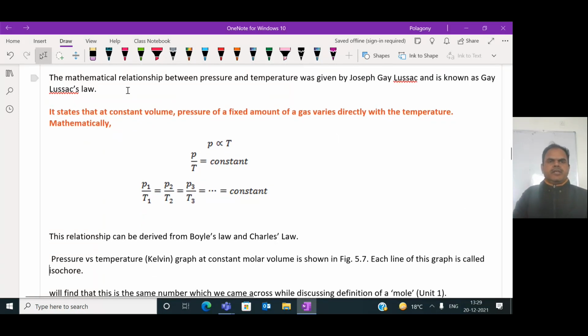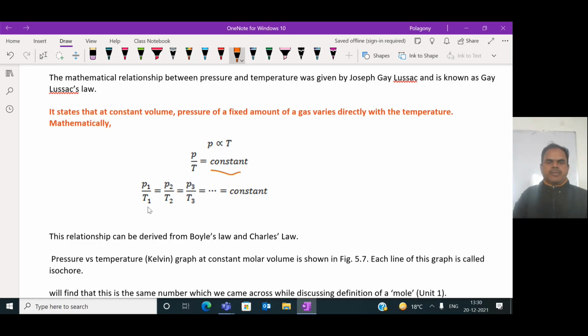The mathematical relationship between the pressure and temperature was given by Joseph Gay-Lussac, and is known as Gay-Lussac's law. It states that at constant volume, the pressure of a fixed amount of gas varies directly with the temperature. So mathematically, P is directly proportional to T, P upon T equals constant.